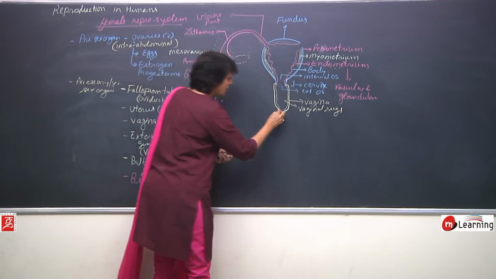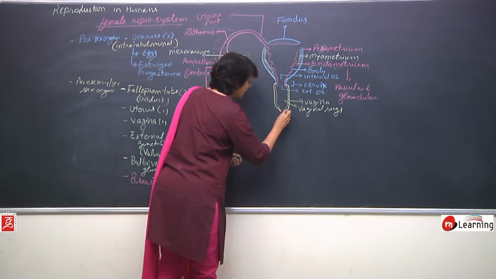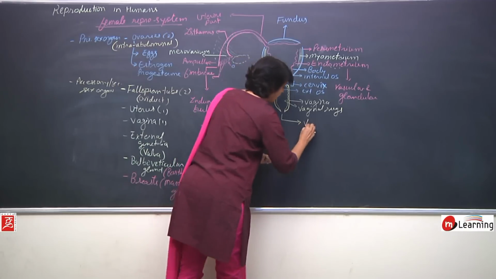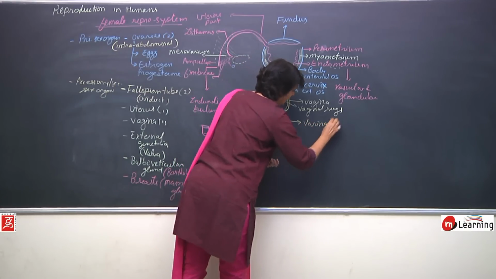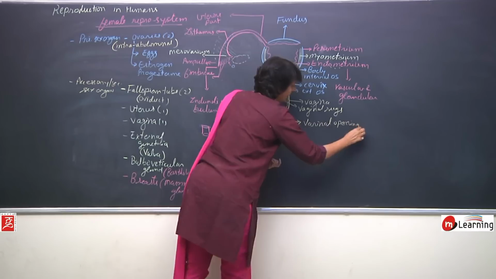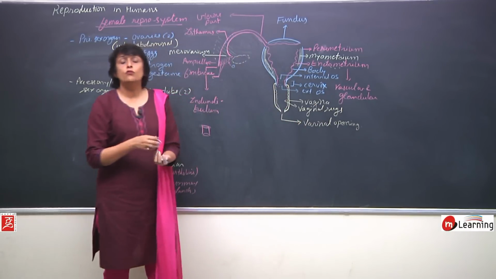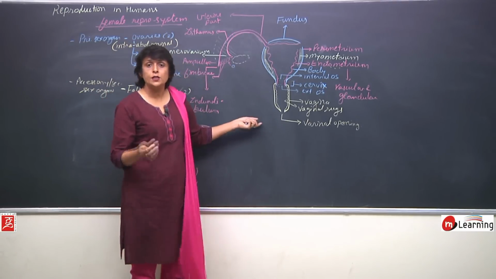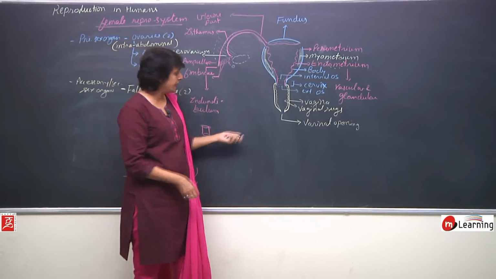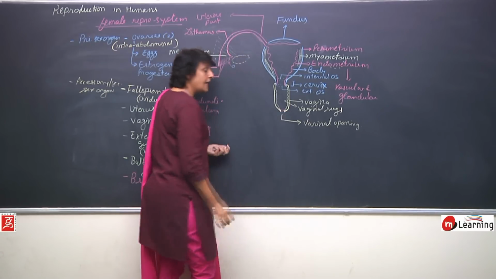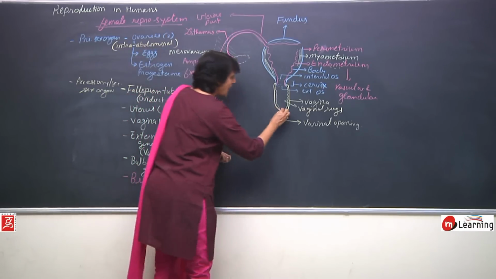The opening of the vagina, this is the vaginal opening. In virgin females, or in females before menstruation has taken place, here there is a very delicate membrane, which is known as the hymen.